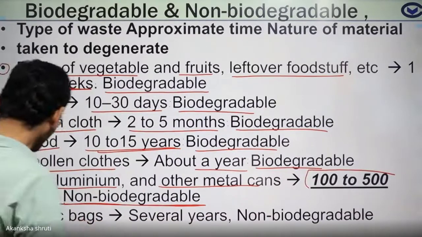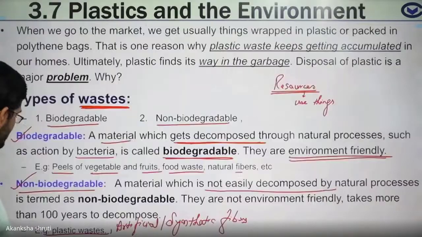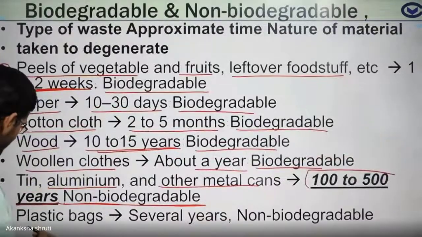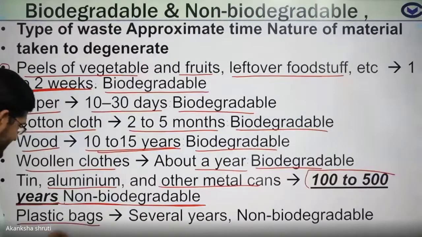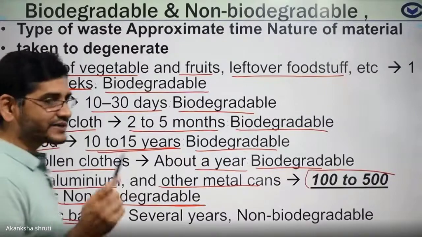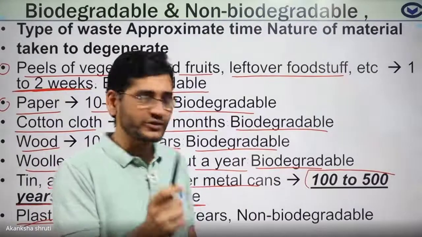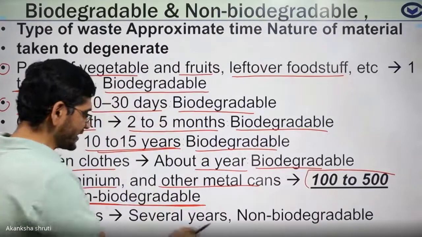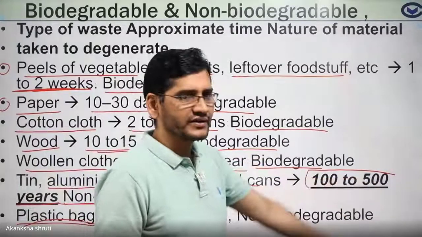Okay, students? Another, consider the plastic bags. These plastic bags, or artificial or synthetic fiber, are also non-biodegradable. They take several years, even more than 100 years.